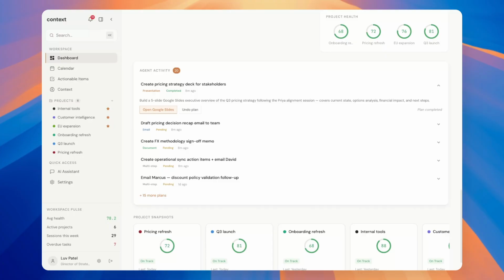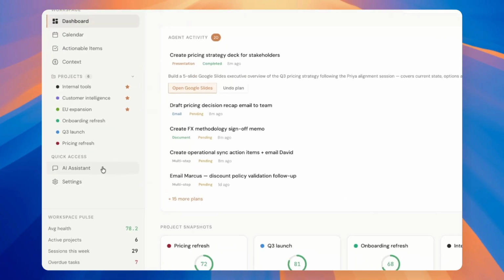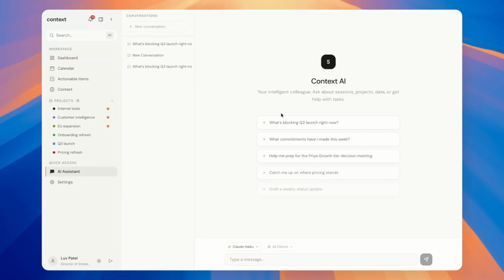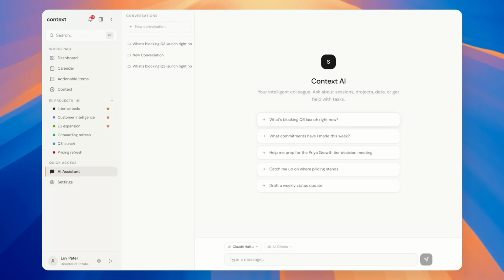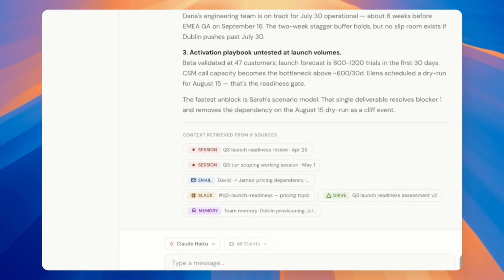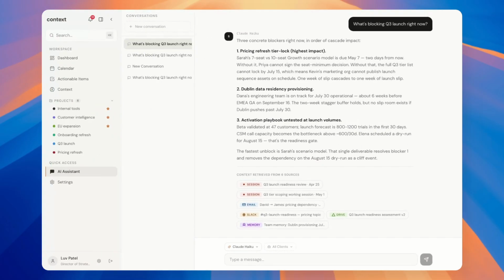The AI assistant goes everywhere with you. Ask it what's currently blocking a project, and it answers with context retrieved from every relevant session, email, and document. Not a search result, a reasoned answer.